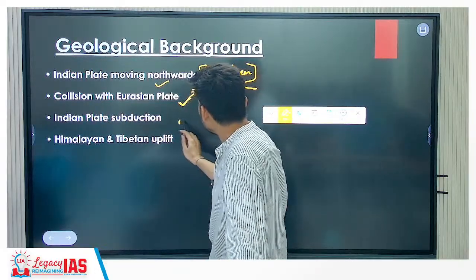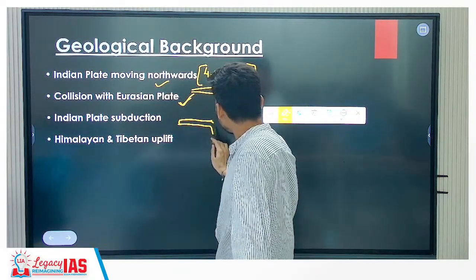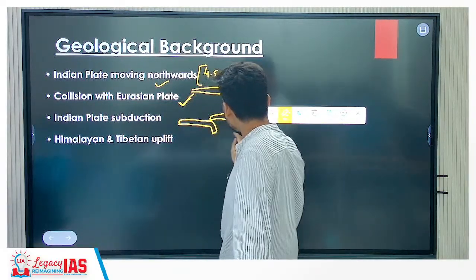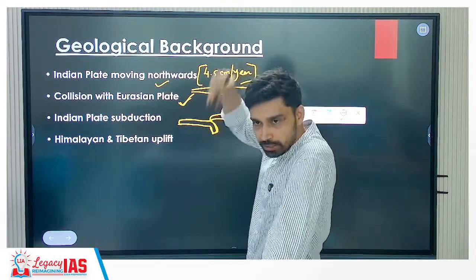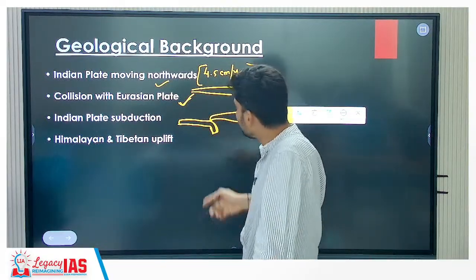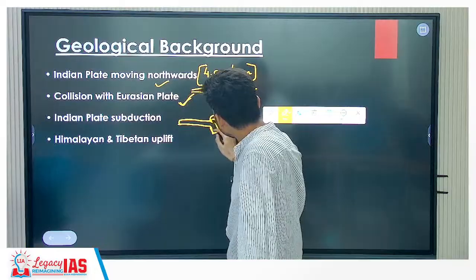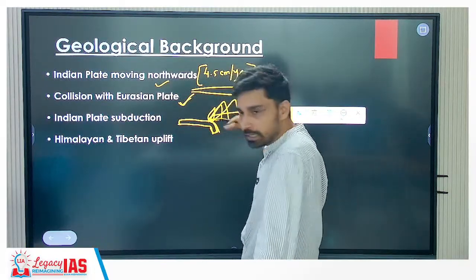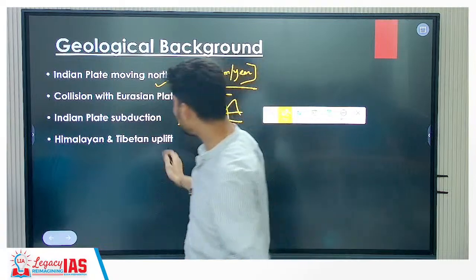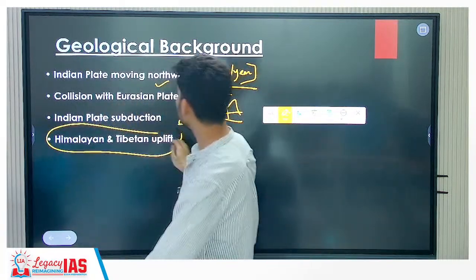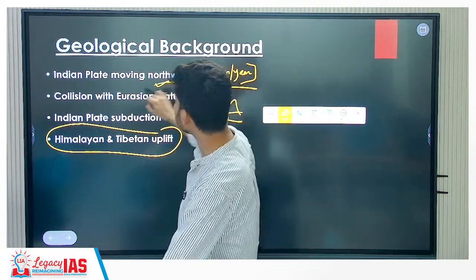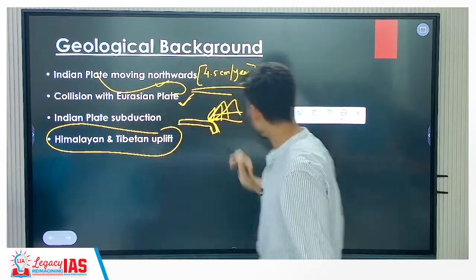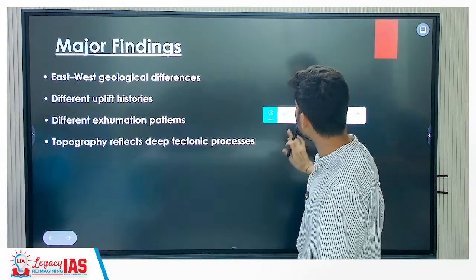Where the collision takes place, the Indian plate is being thrust downward. It is pressurized to move downward, and as it thrusts downward, upfolding happens. So the Himalayas and the Tibetan Plateau are getting uplifted. The Himalayan and Tibetan uplift is a direct result of the collision between the Indian plate and Eurasian plate. This we have studied in plate tectonics as well as convergence.